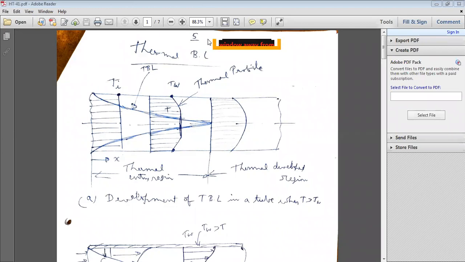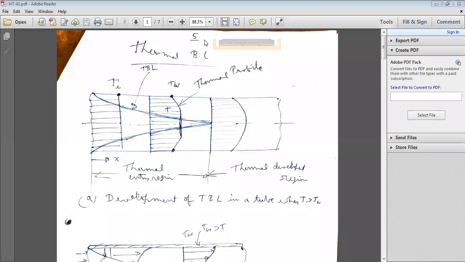I gave the velocity distribution in a tube, how the boundary is formed inside the tube, hydrodynamic boundary layer, and how to calculate shear stress, that is minus dou p by dou x into small r by 2, and maximum stress occurs at the wall of the pipe, that is minus dou p by dou x into capital R by 2.